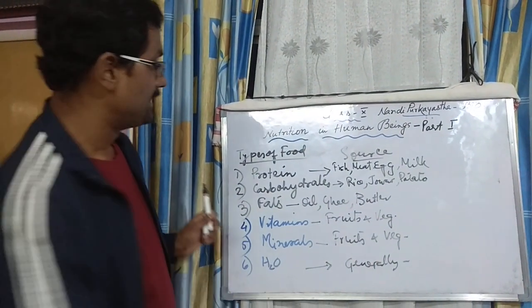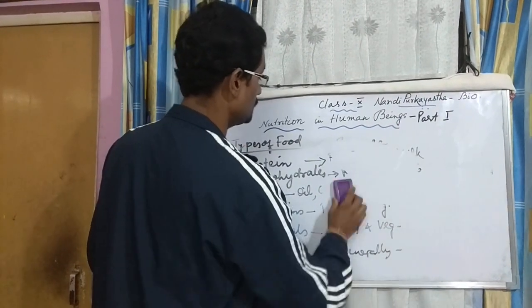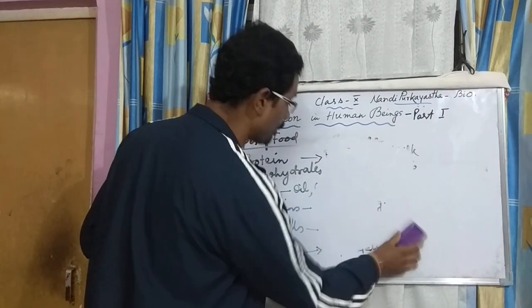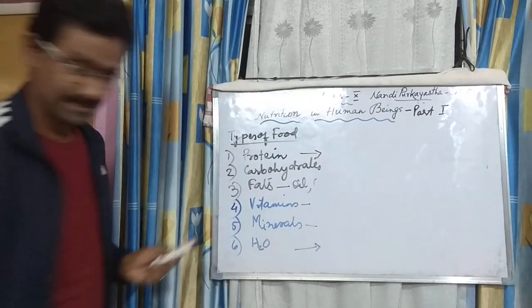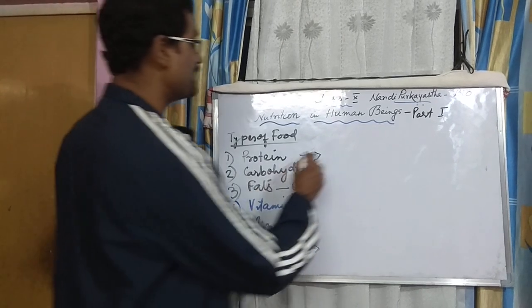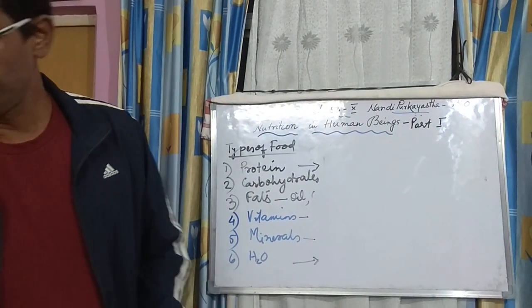Now after this, let's go to another thing which you found in your lower classes. What does protein do? The function of proteins.